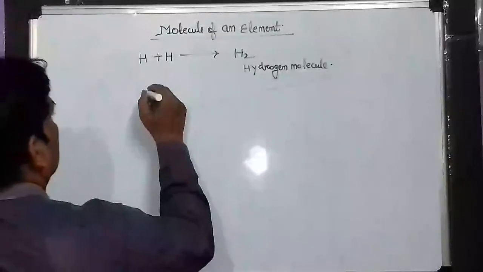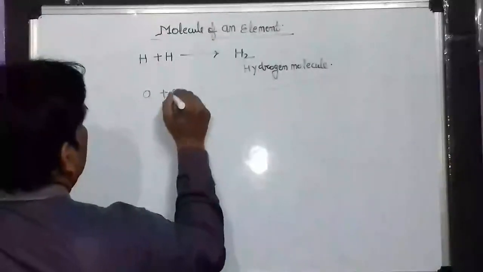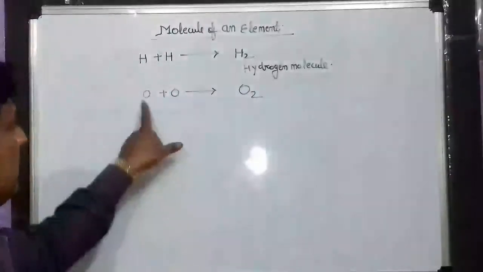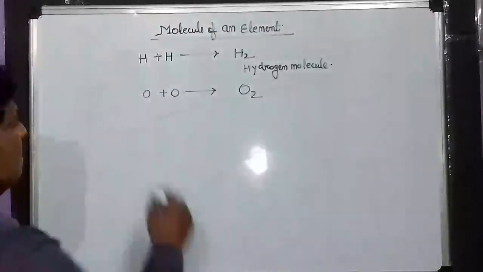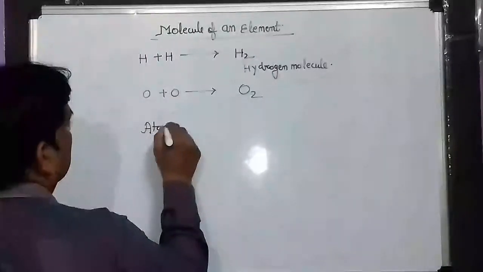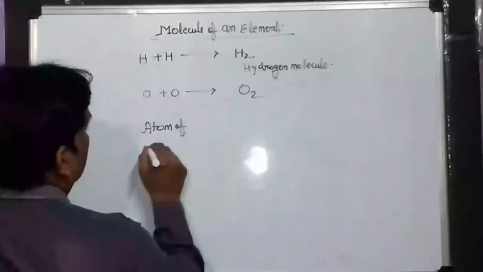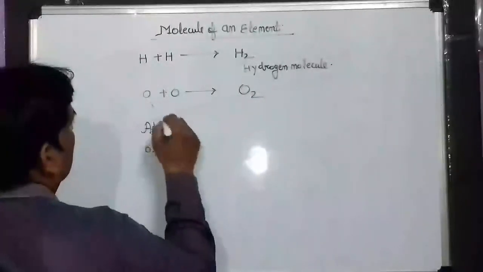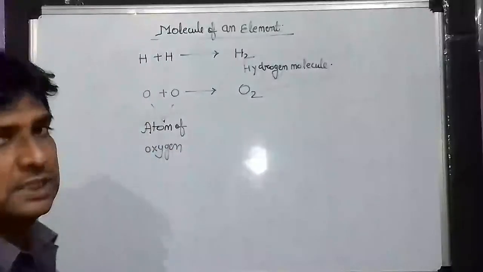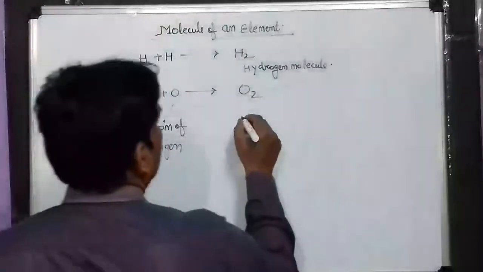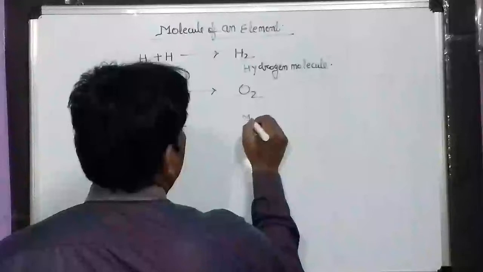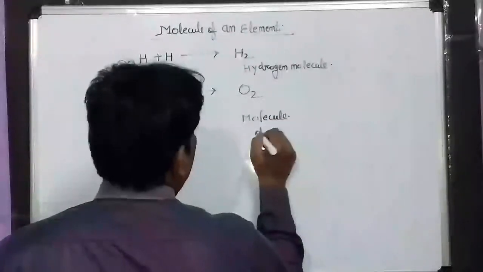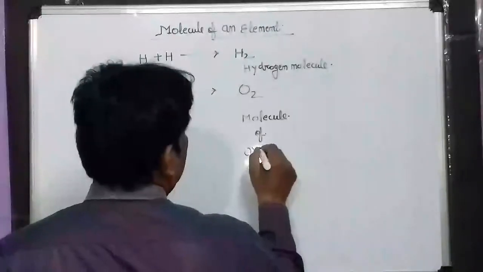O plus O equals O2. This is the atom of oxygen, both atoms of oxygen, and this is the molecule of oxygen.